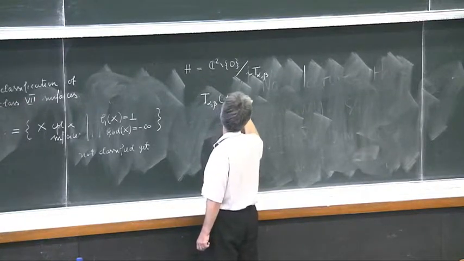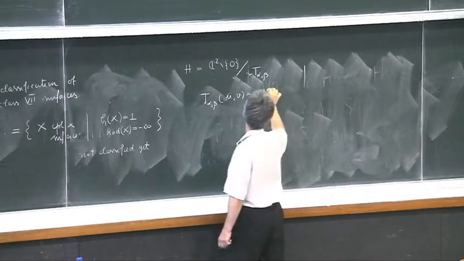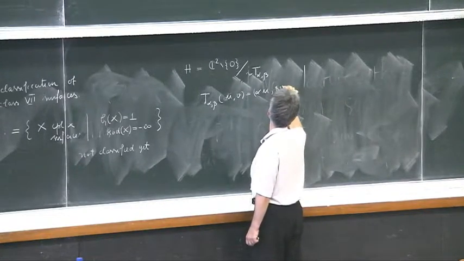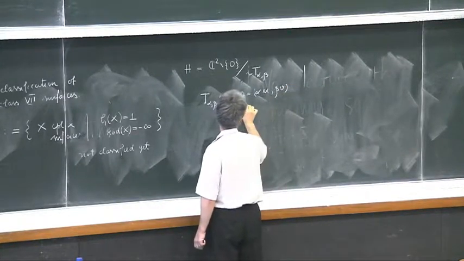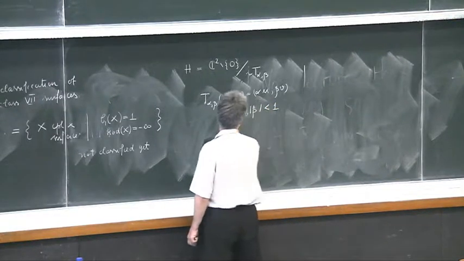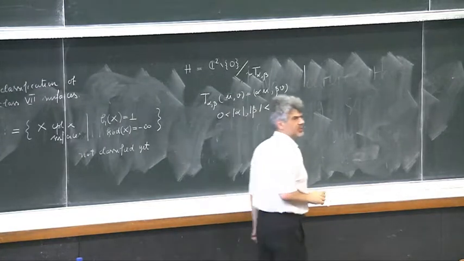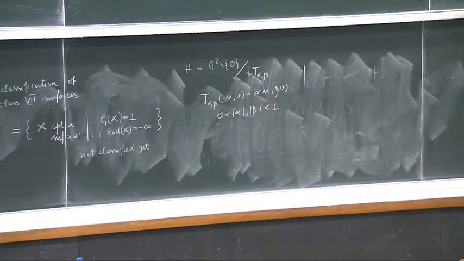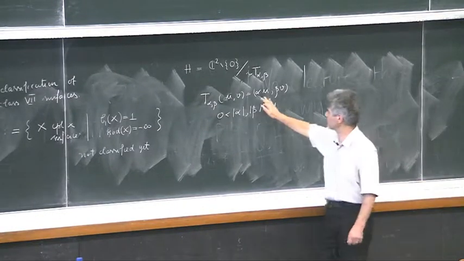Let's say (u, v) goes to (alpha u, beta v), where traditionally one chooses these weights in such a way that T is a contraction. T is a contraction on the plane, a linear contraction.